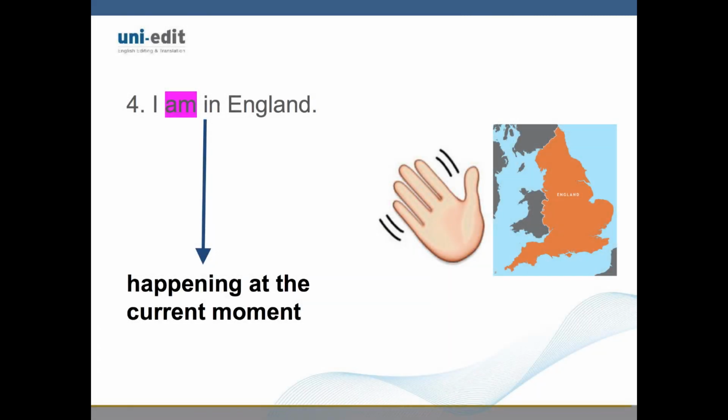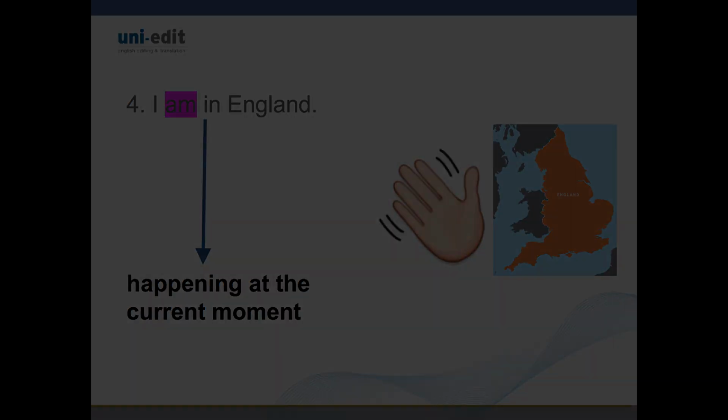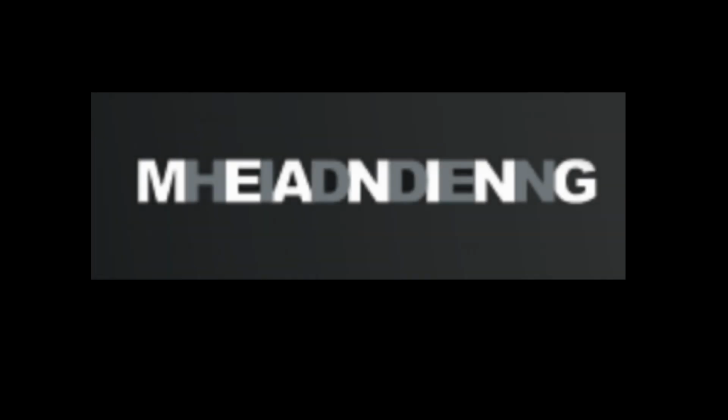As mentioned before, sentence 4's meaning is quite clear. It means at the same time of speaking or writing, I am in England. Let's look at another example to help see the hidden meaning that a verb tense can have on a sentence.